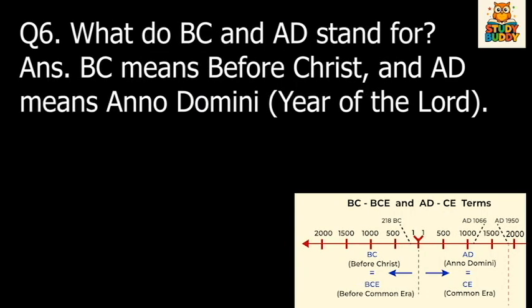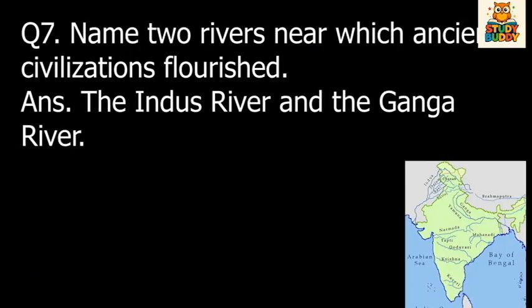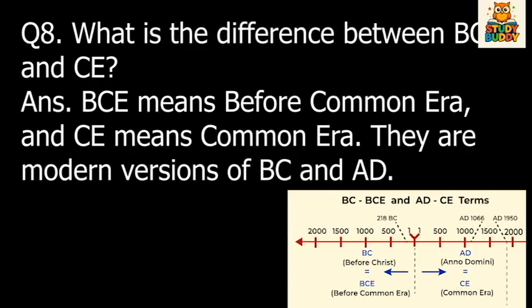What do BC and AD stand for? BC means before Christ, and AD means Anno Domini, which means year of the Lord. Name two rivers near which ancient civilizations flourished: the Indus River and the Ganga River. What is the difference between BCE and CE? BCE means before Common Era and CE means Common Era. They are modern versions of BC and AD.